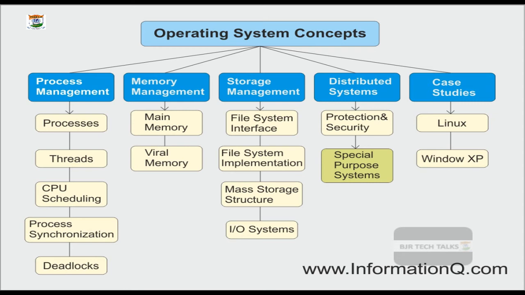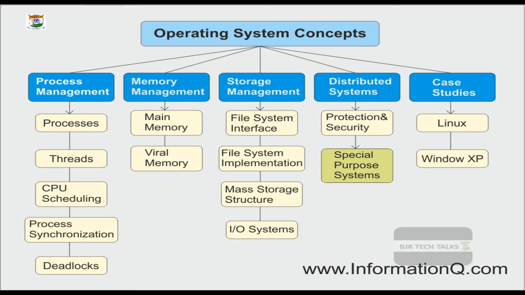The operating system can be viewed in different dimensions. This statement is very important. You can see the operating system at various levels or at various points. Normally in English we call it the vantage point, V-A-N-T-A-G-E.